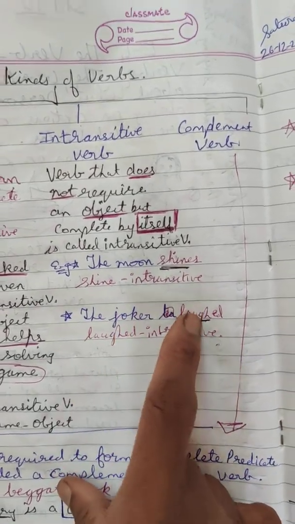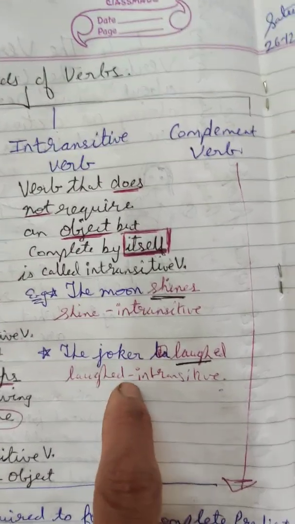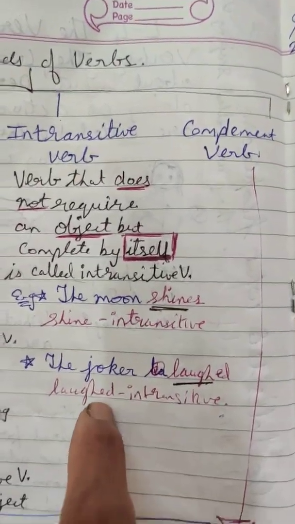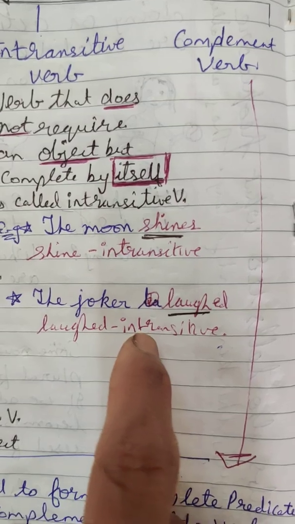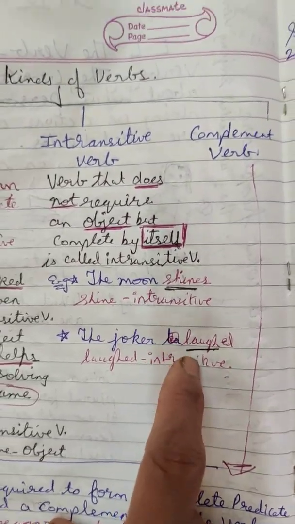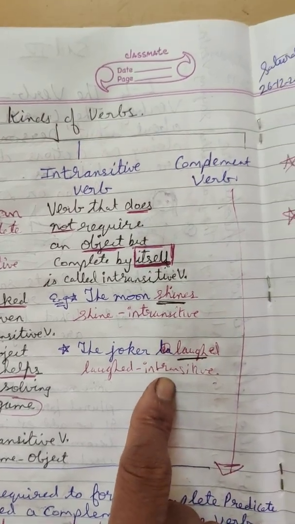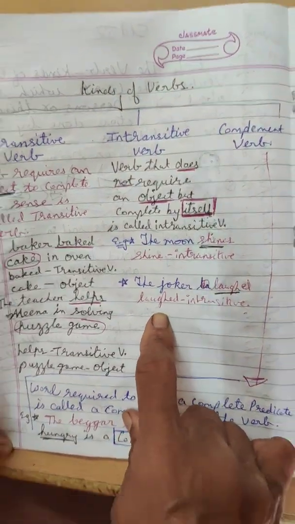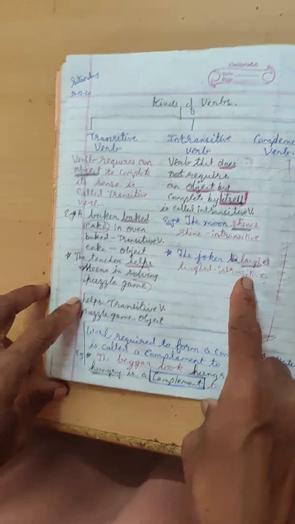The joker laughed. Pick out the verb in this sentence. Laughed. So is laughed transitive or intransitive? It's an intransitive verb. Why intransitive? Because here no object has been used.